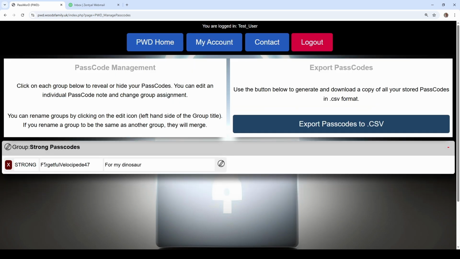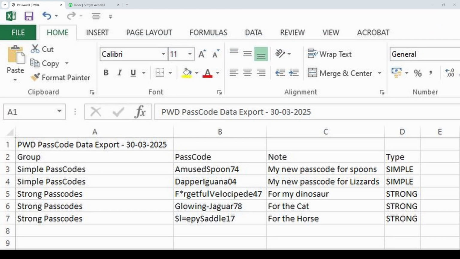Once you have your passcodes, we can export the passcodes by clicking on Export Passcodes to CSV. You'll get a download, save. Once it's downloaded, we can open it. As you can see on the CSV, it gives you the group name. It's ordered by group name, the passcode, the note, and what kind of passcode it is, just so that you know.